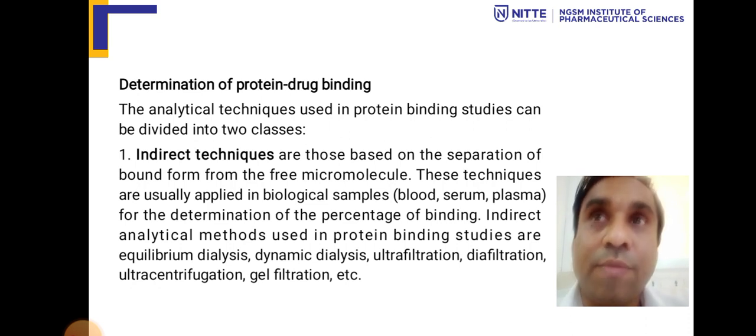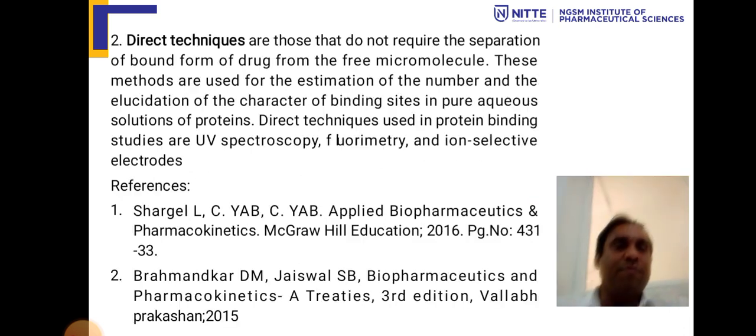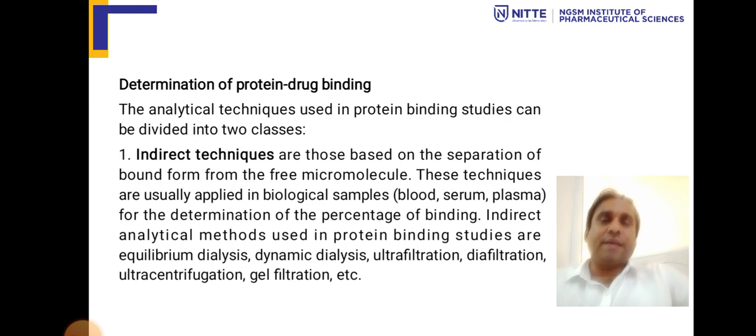can take the serum, because serum also contains the majority of proteins to which drugs can bind. So there can be serum which can be directly bound, then plasma proteins are there to which the drugs can bind. All these things, along with analytical methods, we can use UV, HPLC or any other biochemical pathway for determining protein-drug binding. So this is one way of the indirect technique. So what exactly is an indirect technique, we'll see.